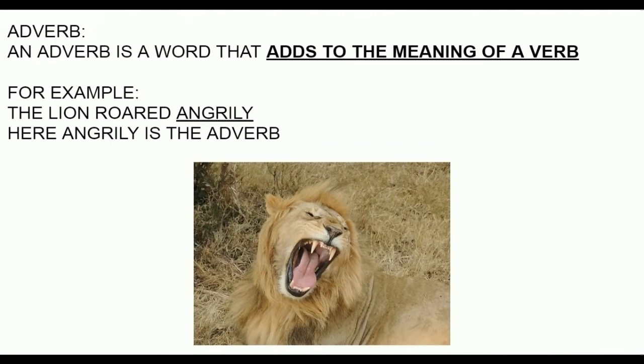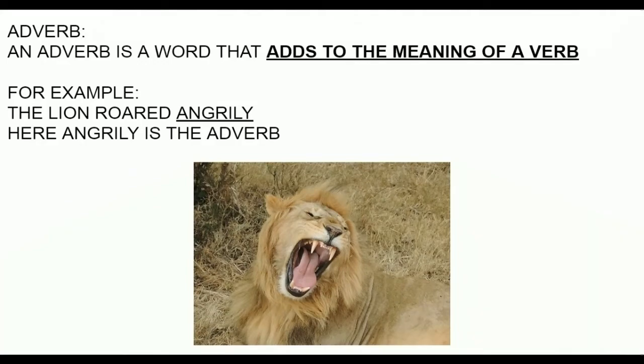The lion roared angrily. So here we could have just kept it as the lion roared, and roared is the verb. When you put angrily there, it tells how the lion roared, and that is describing roared, and roared is a verb. So whatever describes a verb is called an adverb.